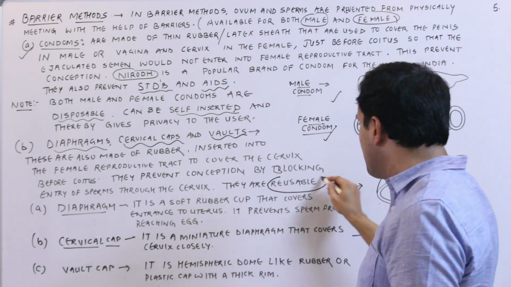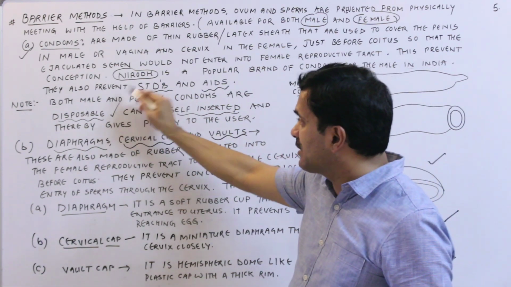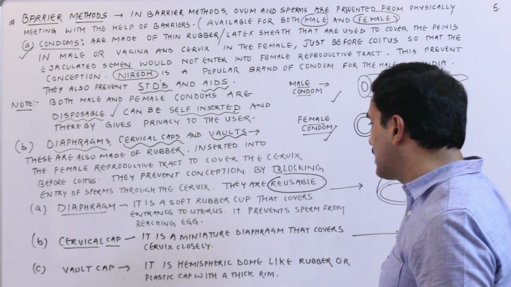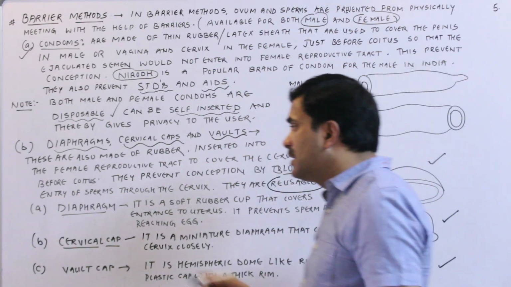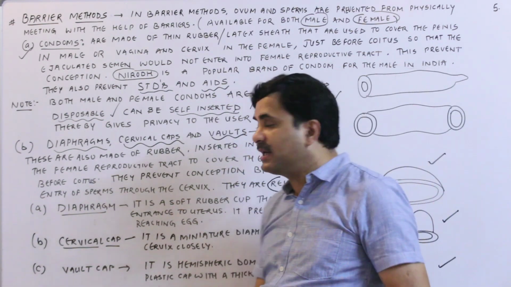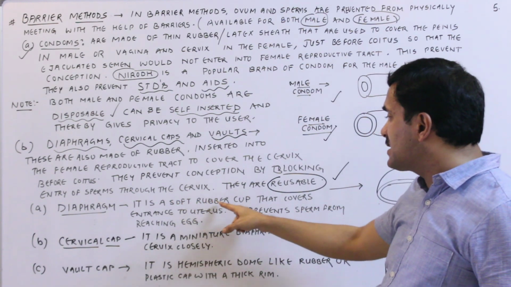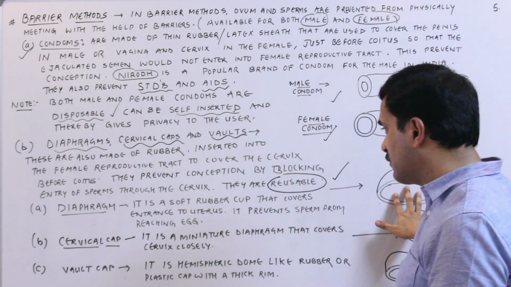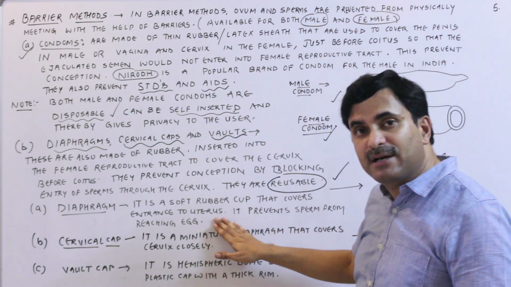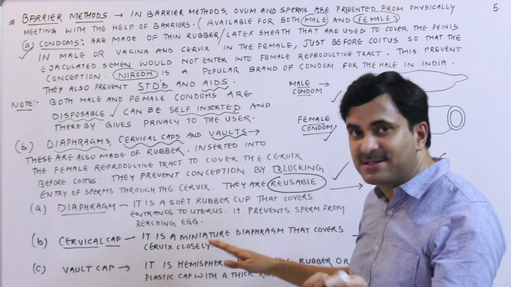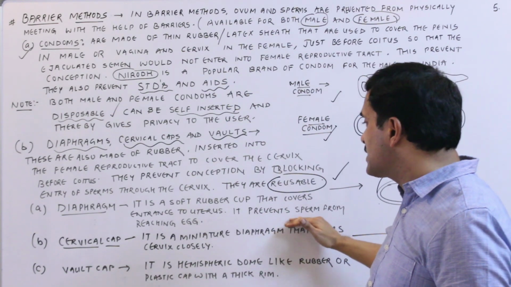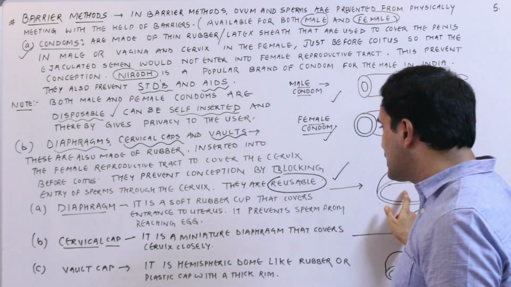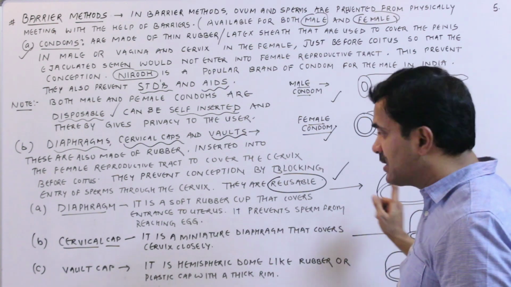Now the biggest thing is that condoms were disposable, but all these diaphragms, cervical caps and vault caps are reusable. Now let's talk about the first one, and that is known as the diaphragm. It is a soft rubber cup, like this type. It is a soft rubber cup that covers the entrance of the uterus, that is the cervix. It prevents the sperm from reaching the egg. So this is the diaphragm, which is a soft rubber cup-like structure.